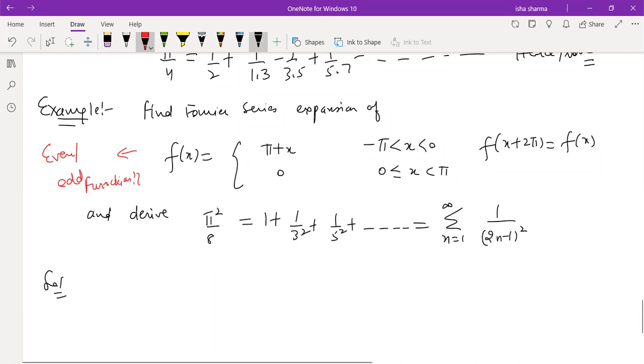You can check graphically. It's very easy to see graphically. So you can draw the graph of this. So from minus pi to 0, from 0 to pi. So from minus pi to 0, this function is pi plus x. So this is going to be the graph of this function, and from 0 to pi, the value is 0. Yes. Is this an even function or an odd function?